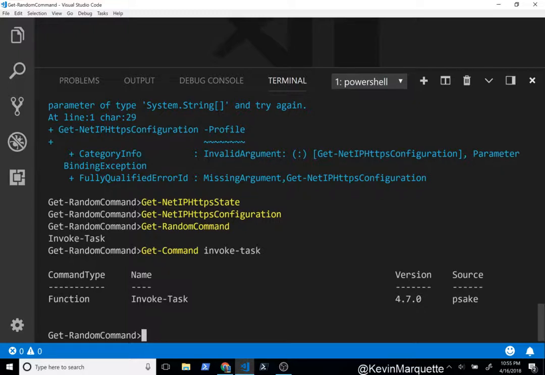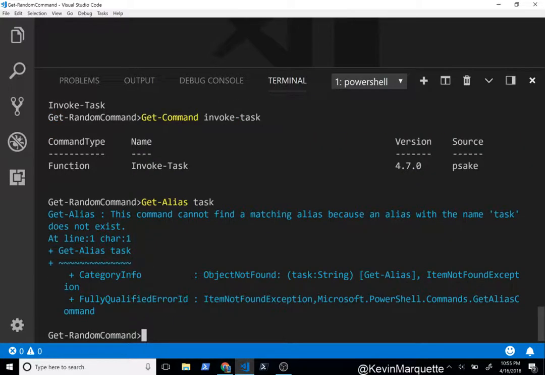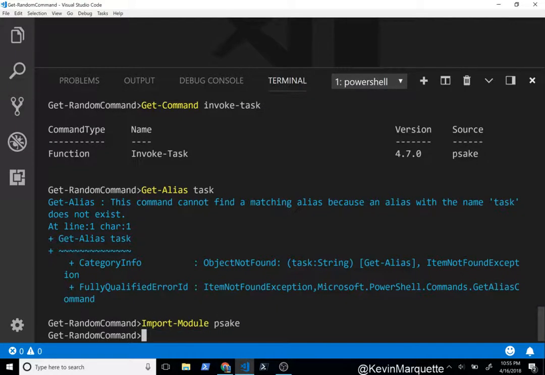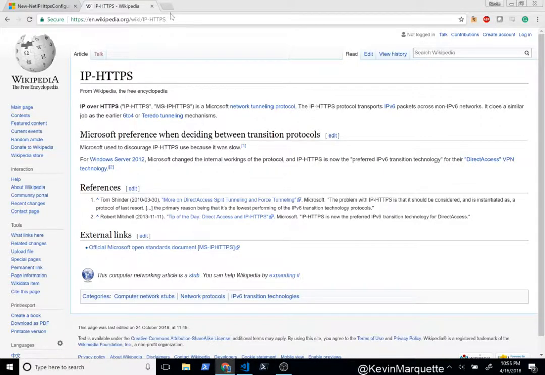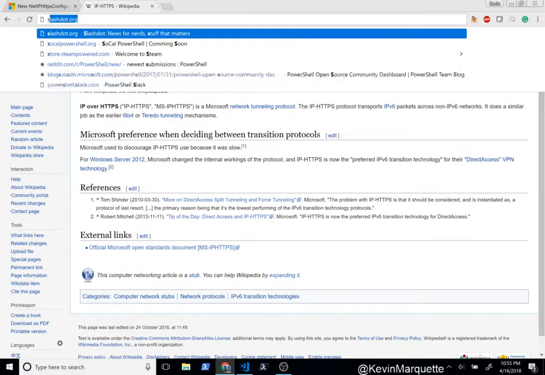So if I do a Get-Alias, alias task. Oh, really? What if I import that first? Import-Module psake. Huh, I'm surprised I didn't have a task for that, because I thought the Invoke-Task was an alias to Task. Psake.